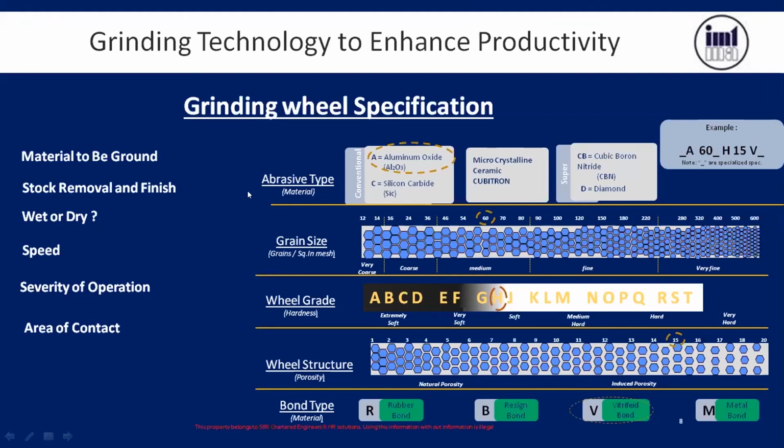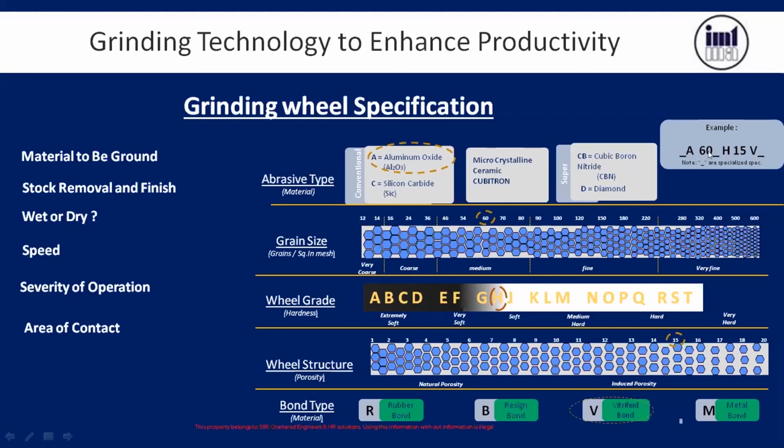Okay. Now this is abrasive type. And then grain size. Most of you understand what grain size is by this time. See here, this example I have taken. A means what? Aluminum oxide. See, I have made a circle here. And what is 60?